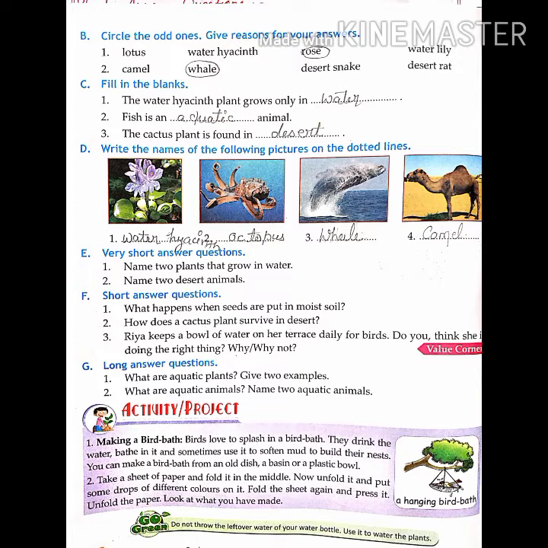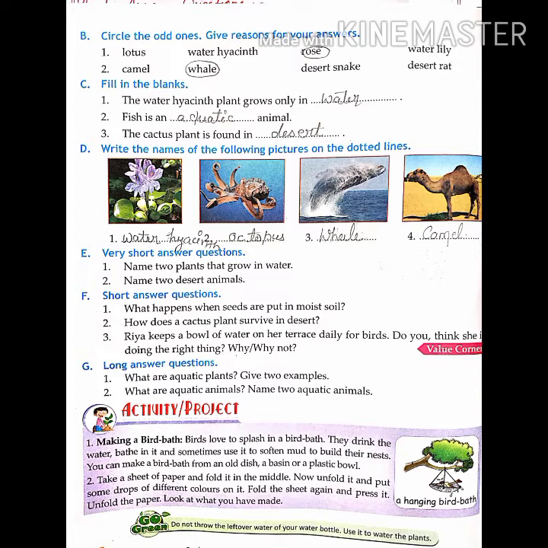Circle the odd one with the reasons for your answers. You have to give the reasons for your answer. I am circling the odd one and explaining the reasons, but you have to write it. This is your small homework. Do something by yourself. I am explaining the reason here, but you have to write it.